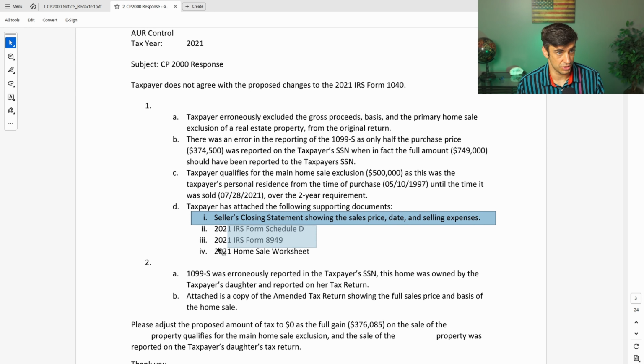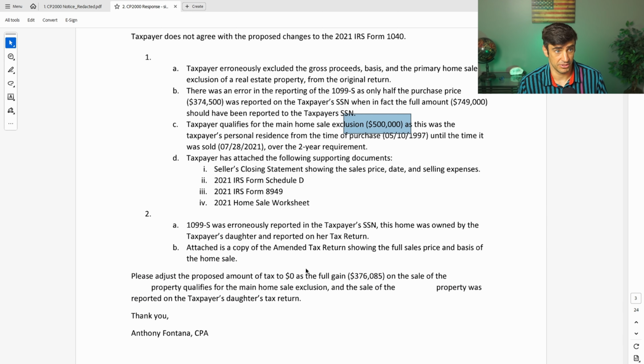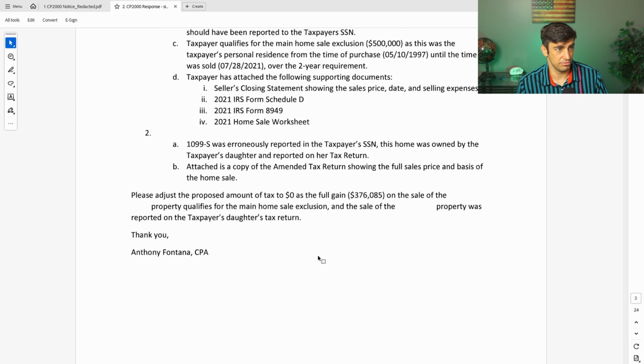Remove it from my account is really what that is saying. And then at the bottom, hey, please adjust the proposed amount to 0 because the full gain on my home should have been excluded because we get the $500,000 primary home sale exclusion. And the other 1099 that was received was already reported on my daughter's tax return. Remove that one. And so that's what we do.